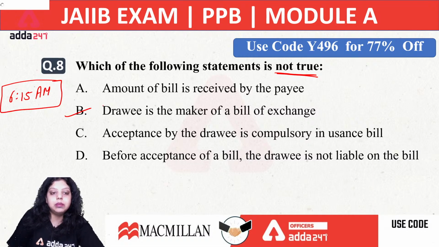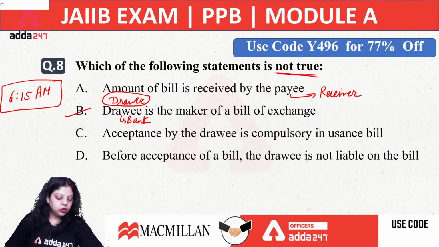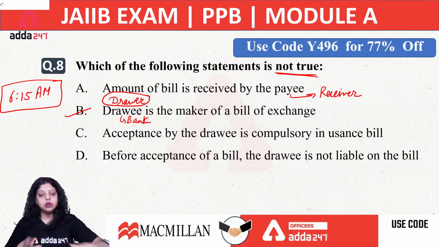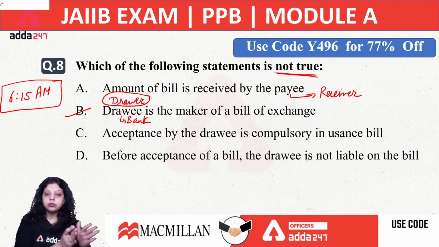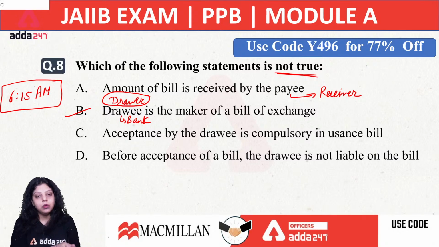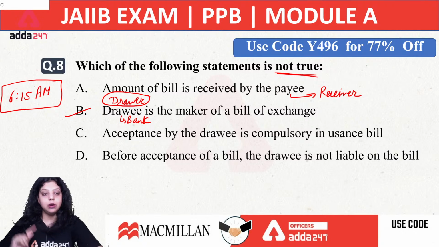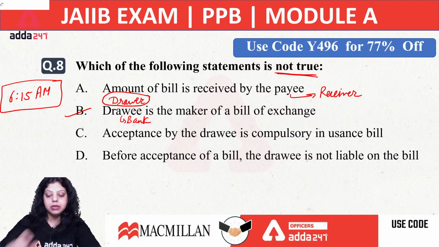So the right answer will be B, because the correct term which should be used here is drawer. Now who is the drawee? The drawee will be your bank. And who is the payee? The payee is the receiver who is receiving the money. So the drawer issues the bill of exchange, or the drawer is the maker of the instrument, the payee is the receiver, and the drawee is the bank. Okay, so the right answer will be your B option, not A or C or D. The other three are true statements, and the wrong statement is only B.